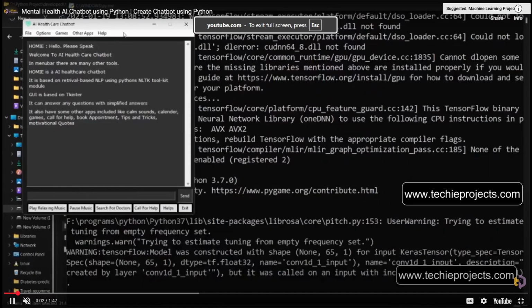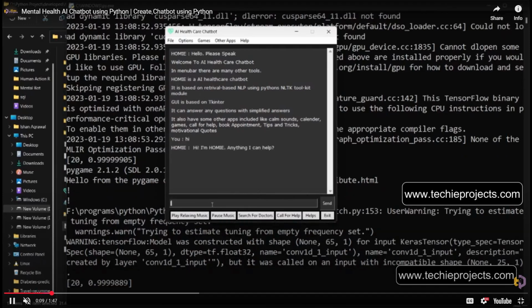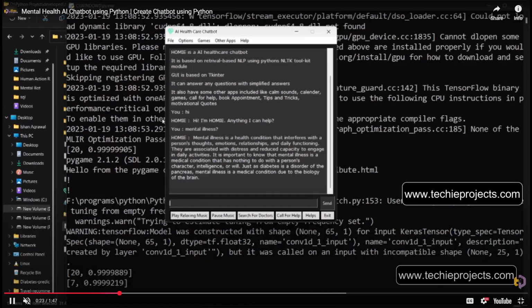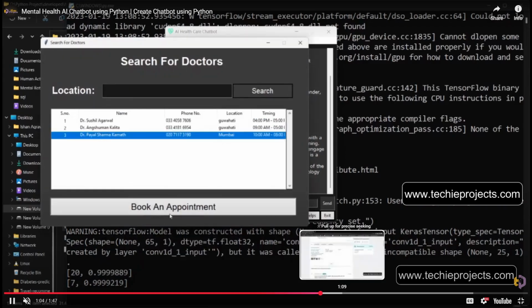Now, in that project, user can ask the questions and the chatbot will reply like, "Hello, welcome to a healthcare chatbot." User can ask any of the questions. They can use the graphical user interface, and user can ask the question, and they can play the music or pause the music, search for doctor, call for help, and the help option. These are the doctor list. Book an appointment.